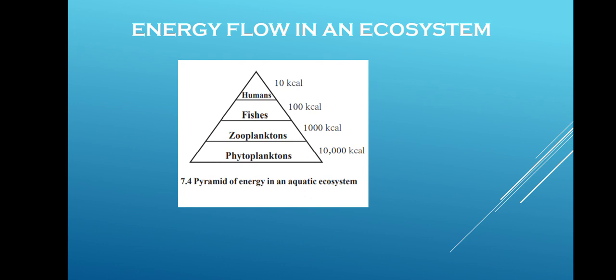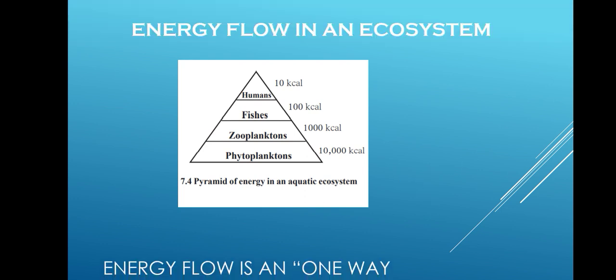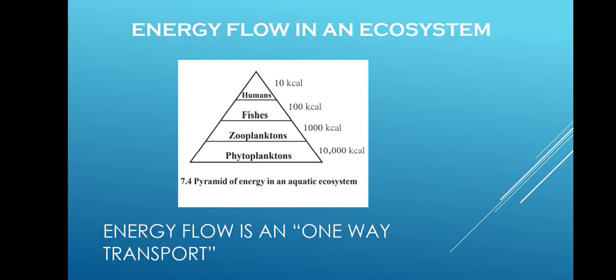In this way, when the energy is transported from phytoplankton to human beings or the apex carnivores, you can say that it is never returned back to the sun, and hence such a passage of energy is referred to as one-way transport. That's why energy flow in an ecosystem is a one-way transport. This is how the energy flow in an ecosystem takes place.